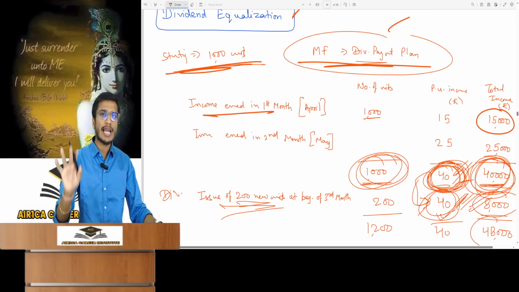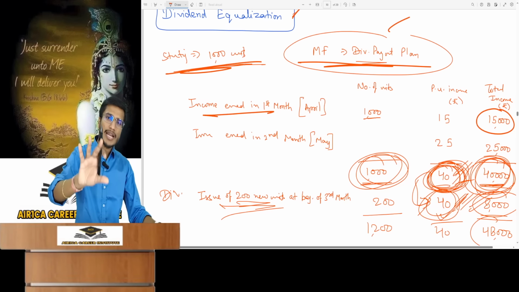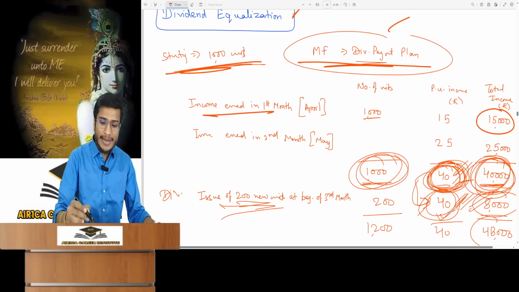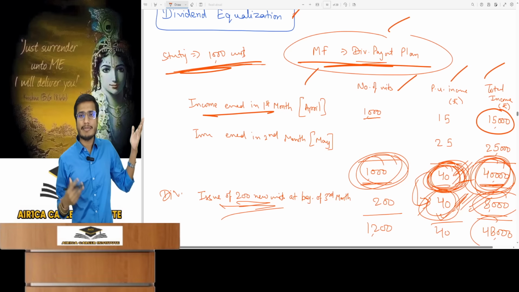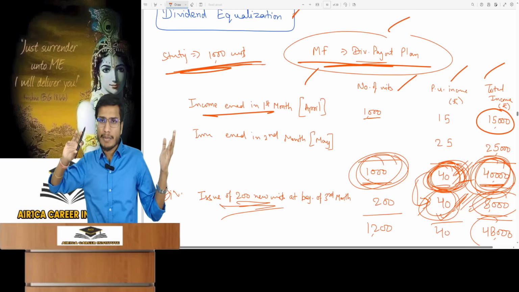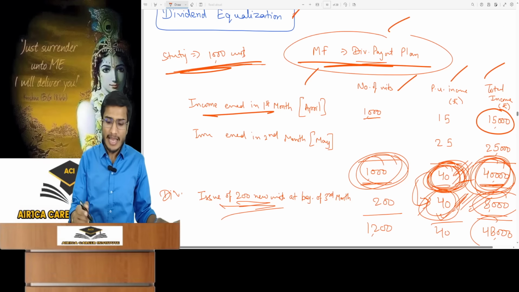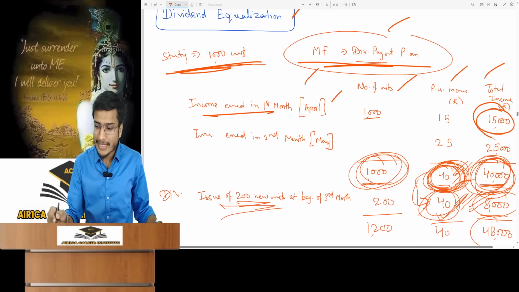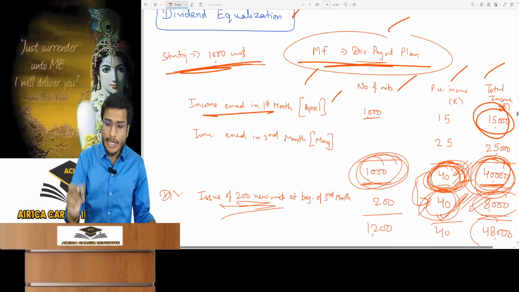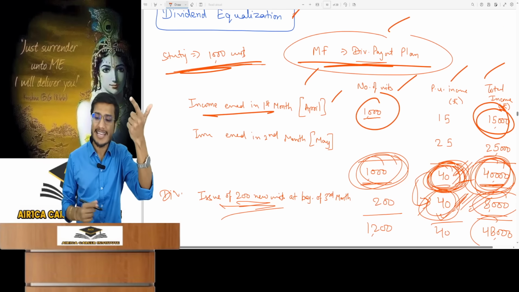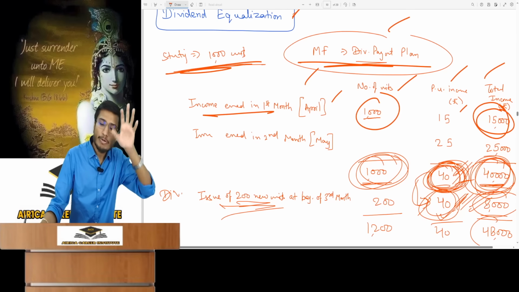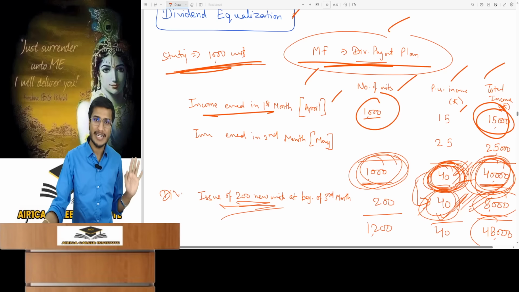For dividend equalization, you need to create a format, which I have made here and which is also written in the notes. I will revise it all now with an example. I have written some items in the format: particulars, number of units, per unit income, and total income. In its first month, the mutual fund earned income from the market, dividend, interest, whatever the income is. In the first month, I earned an income of 15,000 rupees. See, I have issued 1000 units in the market. This means a unit holder's income share is 15. Income has not been distributed, but their share is 15 rupees per unit.